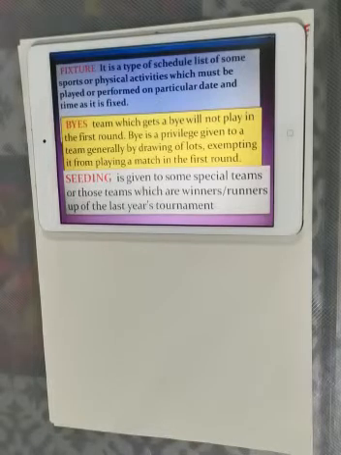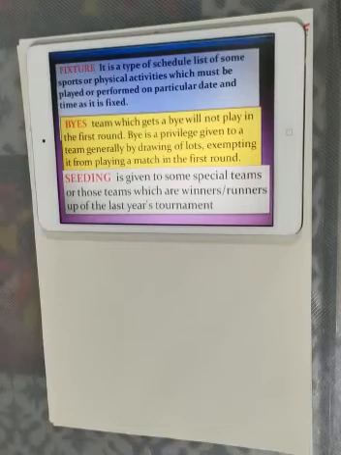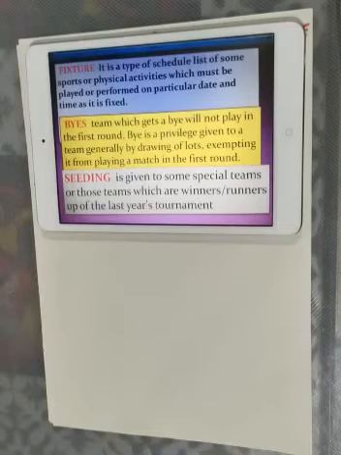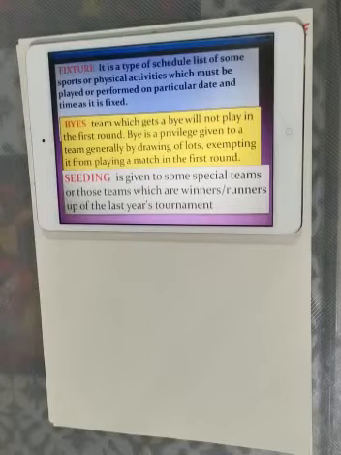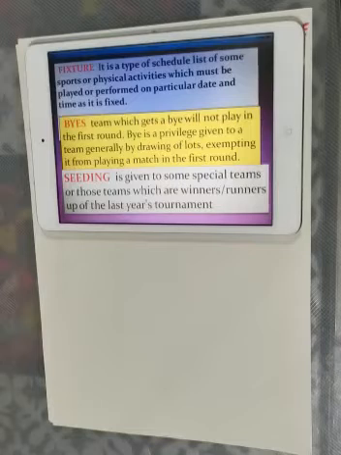Okay, so what are fixtures? Fixtures are a type of schedule, a list of sports or physical activities which must be played or performed on a particular date and time, as it is fixed. It is basically the planned process of any sports tournament. There are many types of fixtures that are fixed according to the time, ground, equipment, officials, etc.